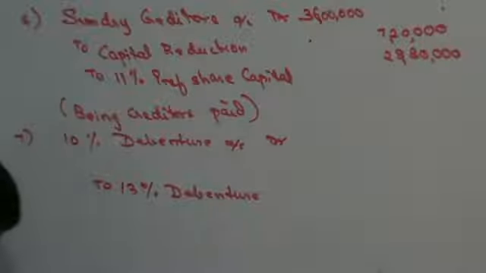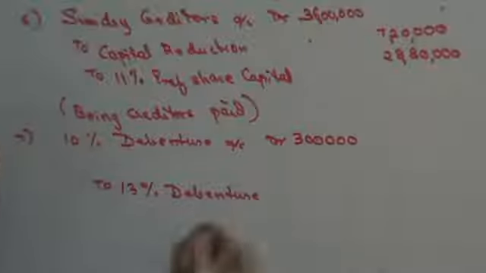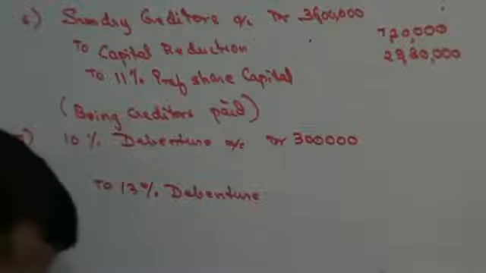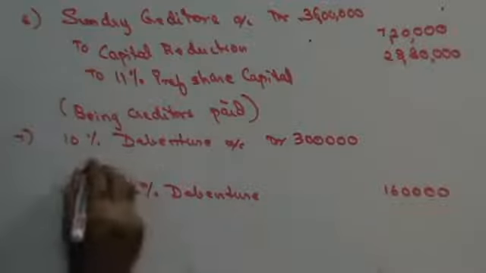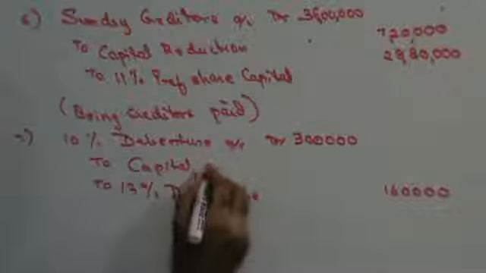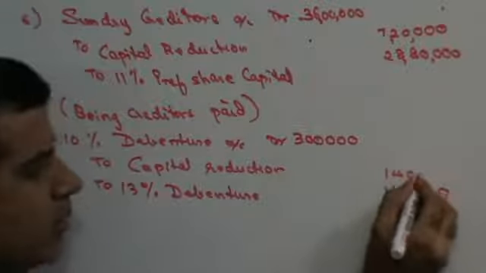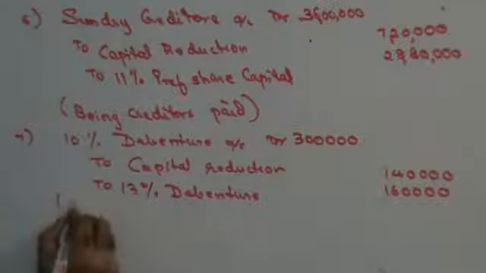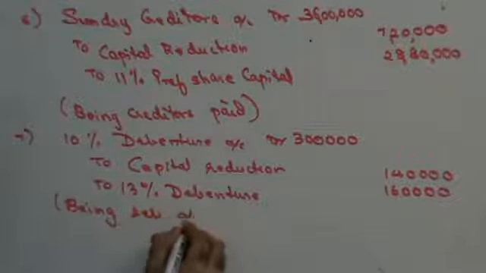Now 10% debentures as per balance sheet are 3 lakhs. The 13% debentures that you are going to issue are of 1,60,000. Difference is to be written to capital reduction, 1,40,000, being debenture account settled.